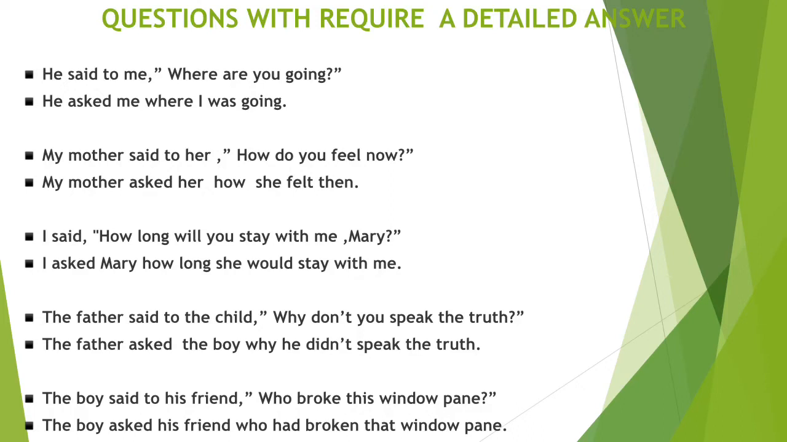The boy said to his friend, "Who broke this window pane?" The boy asked his friend who had broken, because broke is the second form of the verb. We change it to had plus third form. Who had broken? This changes to that window pane.